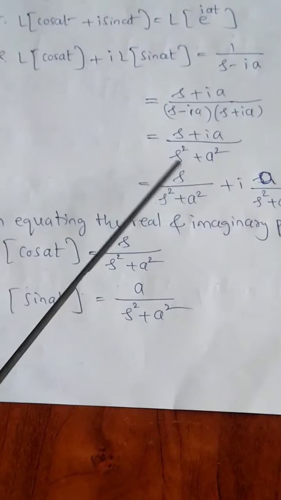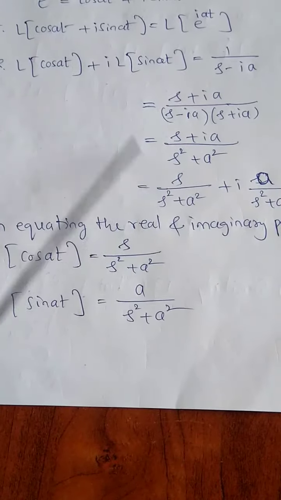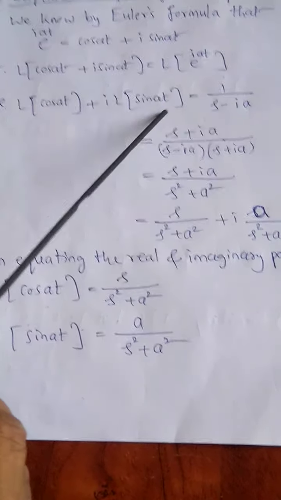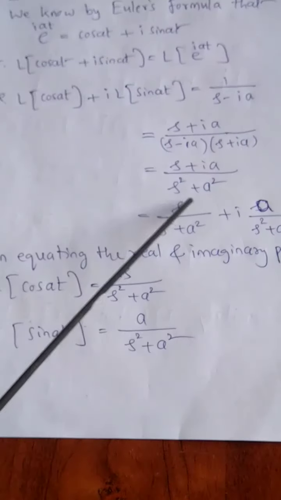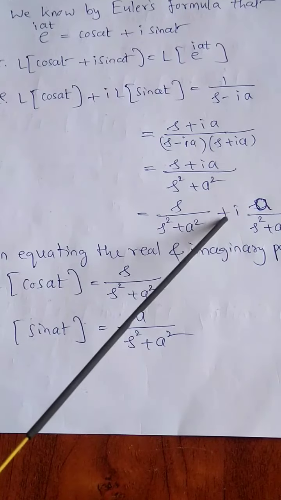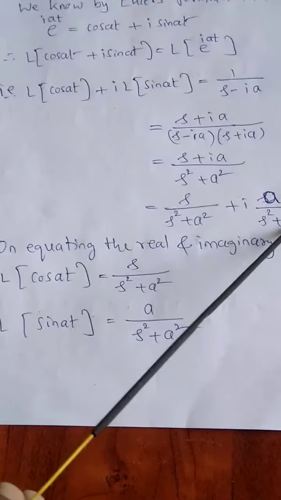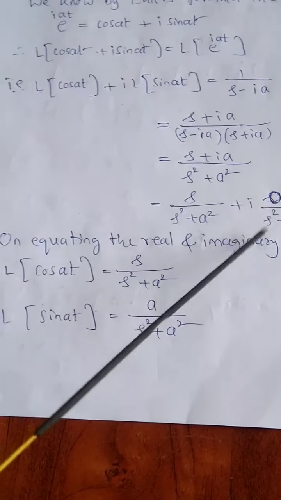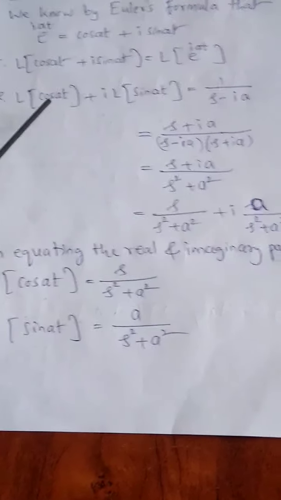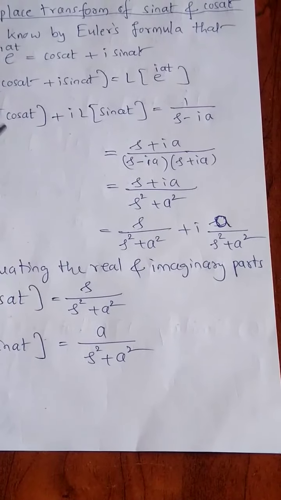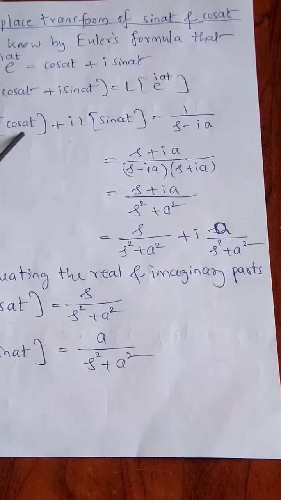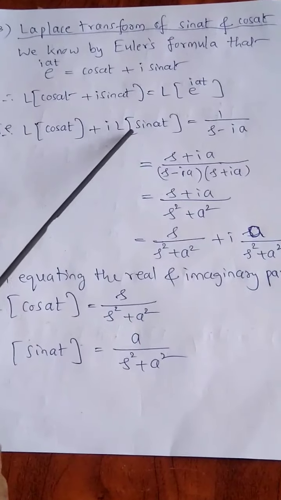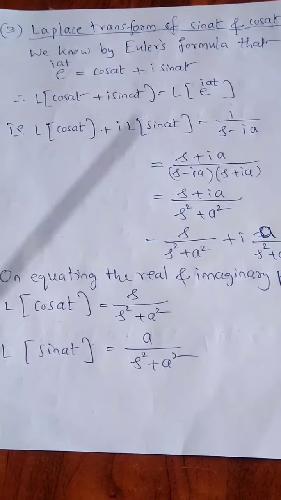And now on the left hand side we have L of cos at plus i times L of sin at, and on the right hand side we have s by s square plus a square plus i times a by s square plus a square. That means we have got the Laplace transform of cos at and sin at. On the left hand side, the real part is Laplace of cos at, and the imaginary part is the Laplace of sin at.